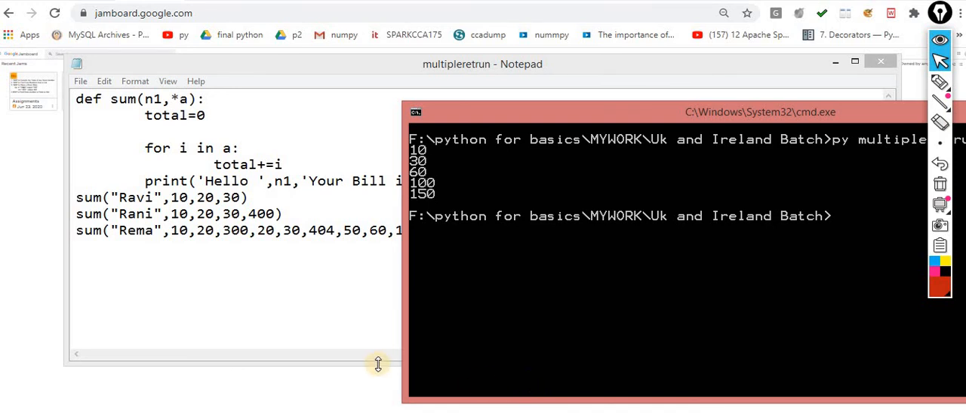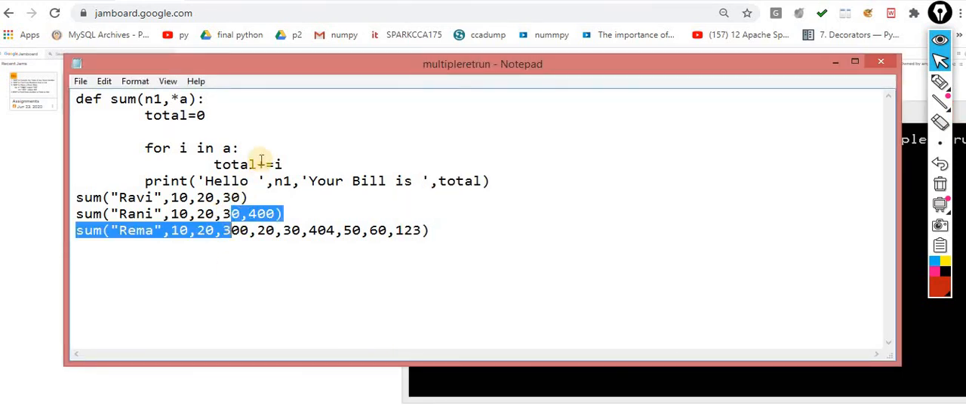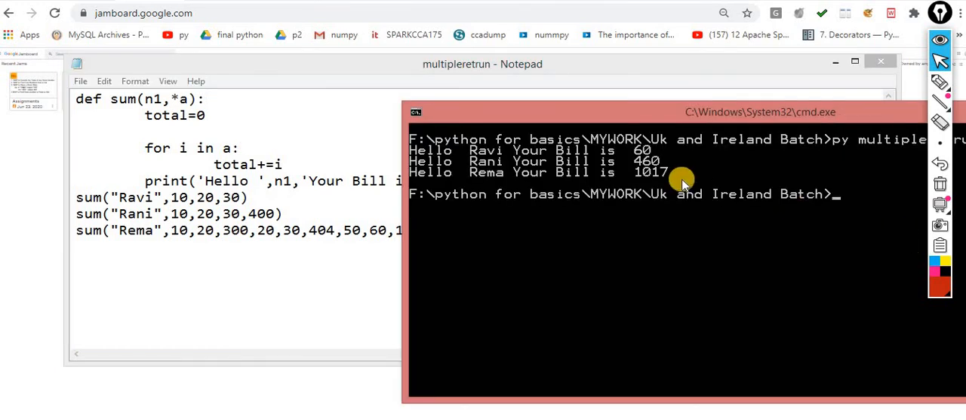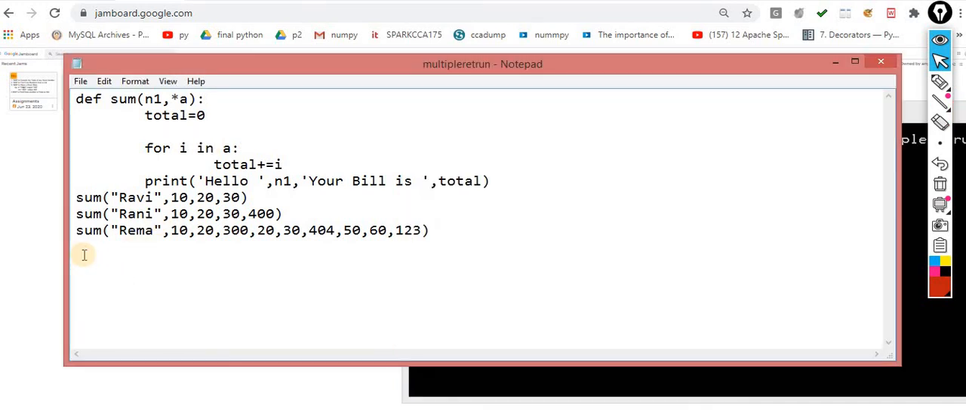Now I think I didn't save it. Control S. Now execute it. Okay, hello Ravi, your bill is 60. Hello Rani, your bill is 460. Hello Rima, your bill is 1017. So this is another case where you can use it. One more way, let me try, it might work fine.